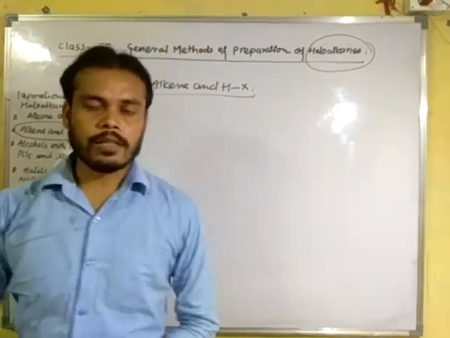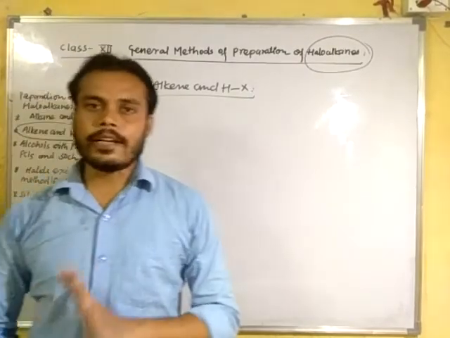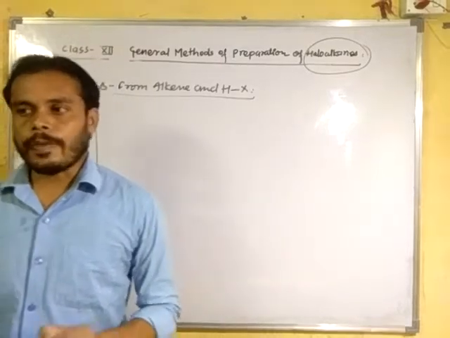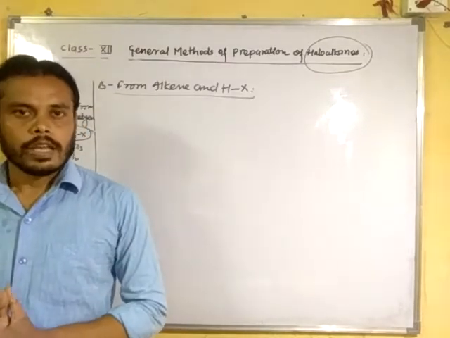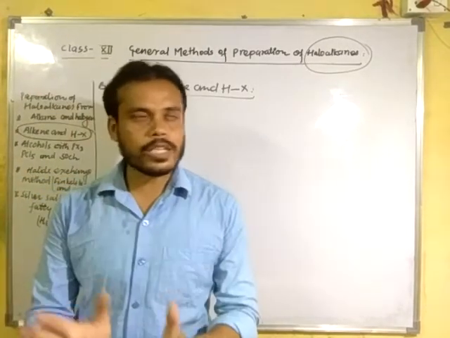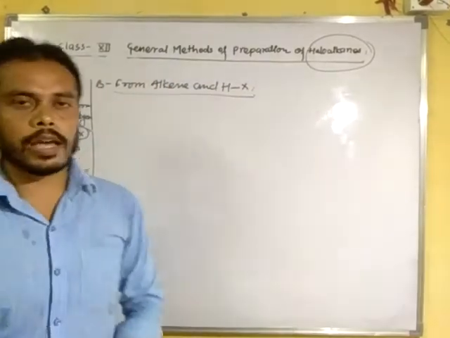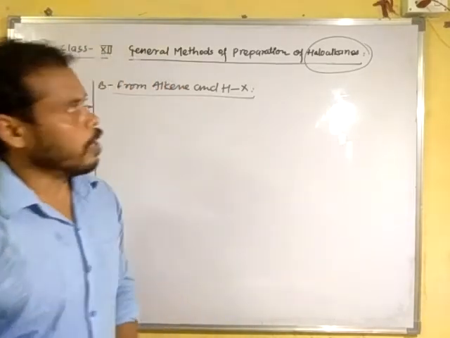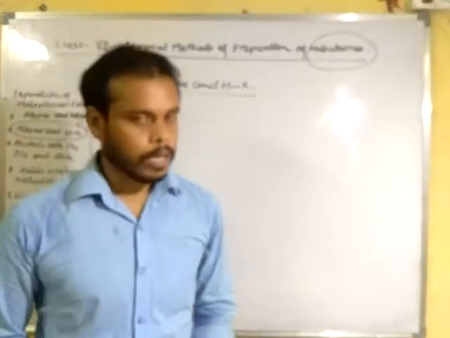In this reaction, it always gives an addition reaction. And what type of addition reaction? Electrophilic addition reactions. Alkenes give electrophilic addition reactions with hydrogen halide to form haloalkanes.